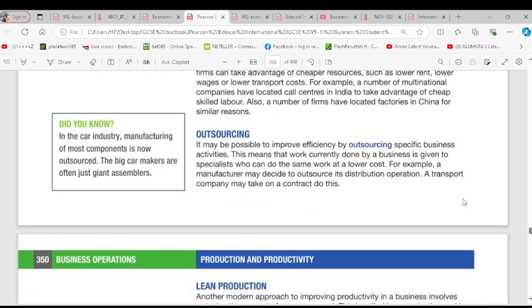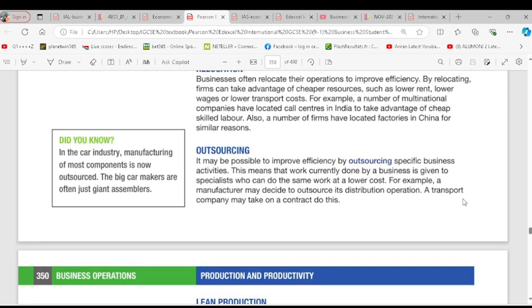For example, a number of multinational companies have located call centers in India, because the resources there are cheaper. Also a number of firms have located factories in China for similar reasons. So you are moving your operations to where you find efficiency. Apple moved their operations to China, and now they are trying to think about India. Do you get the point there? Yeah, I get the point.